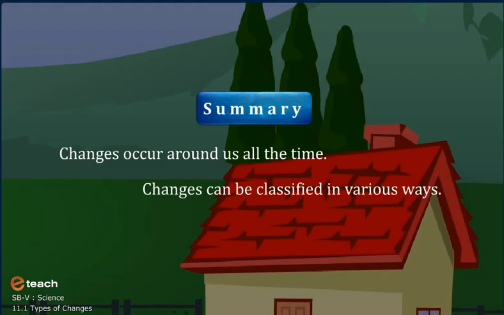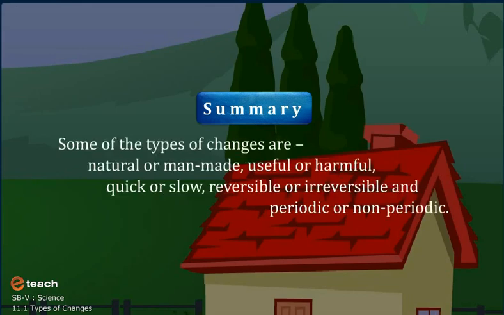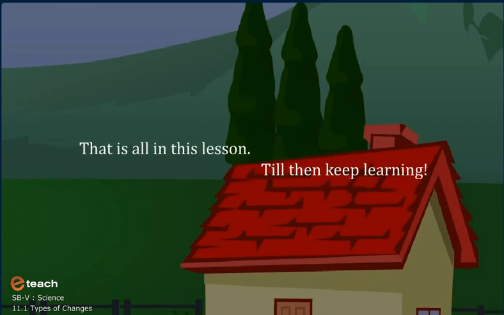Summary: changes occur around us all the time. Changes can be classified in various ways. Some of the types of changes are natural or man-made, useful or harmful, quick or slow, reversible or irreversible, and periodic or non-periodic. So that is all in this lesson.